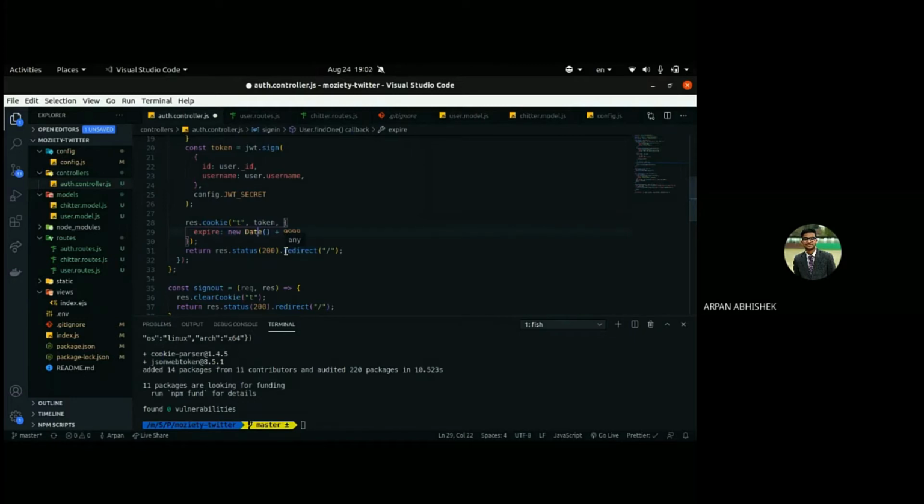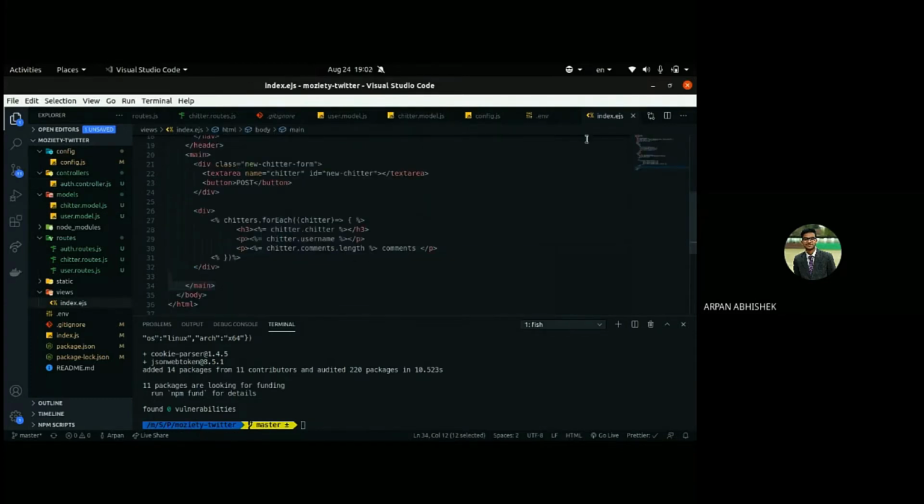Okay, and we just redirect to the slash, which is just the index. So we don't have that login screen right now yet.